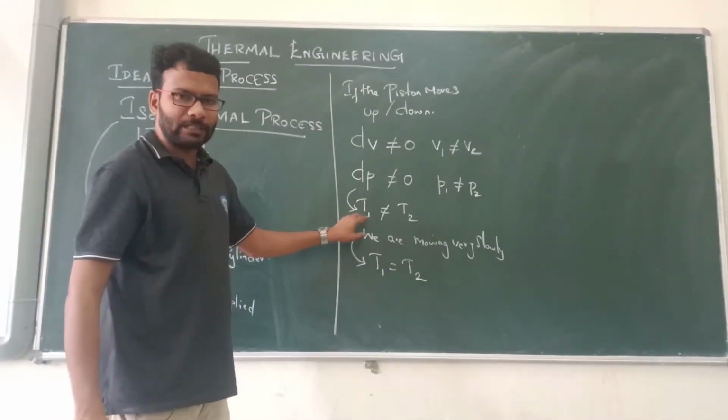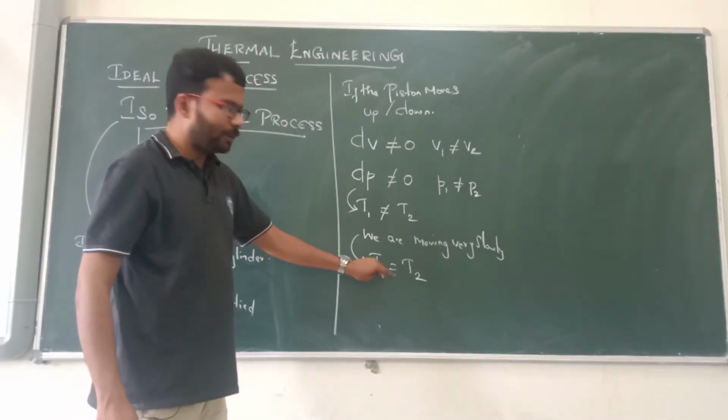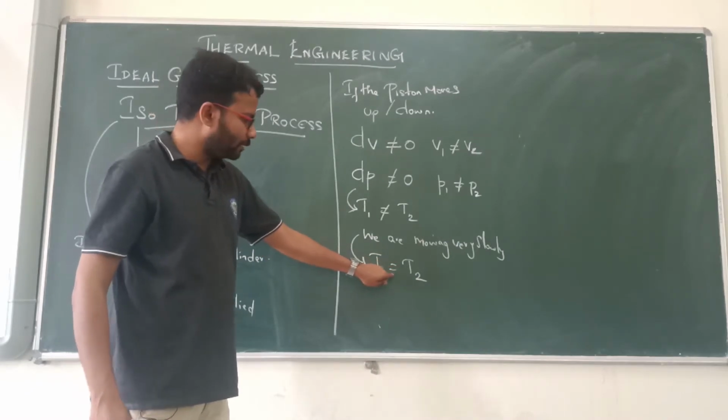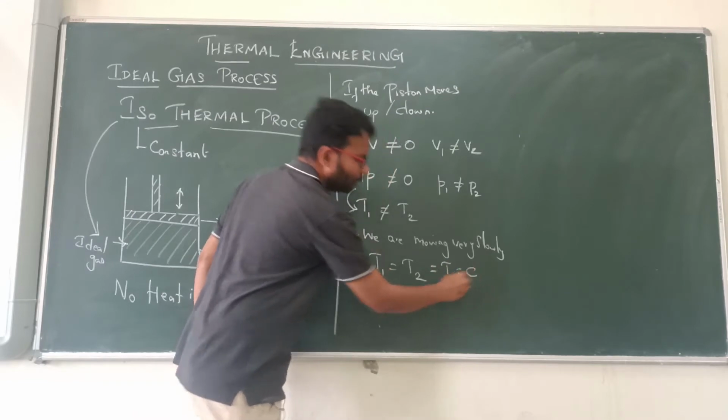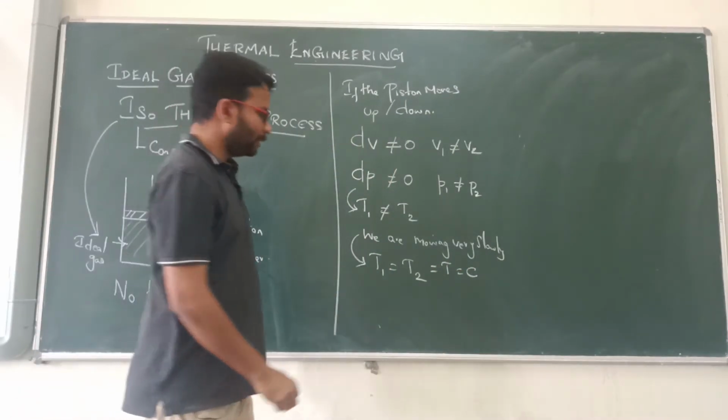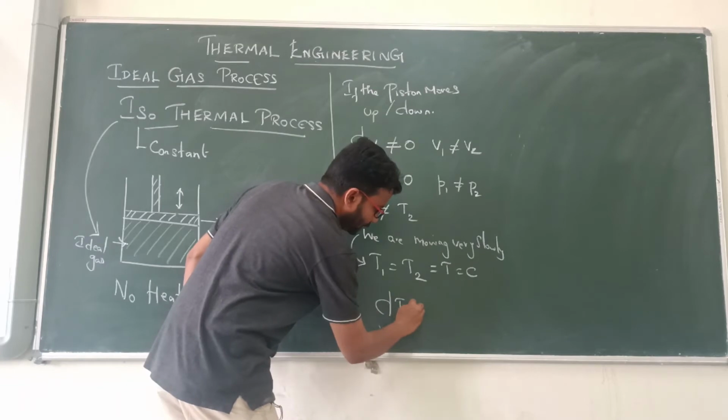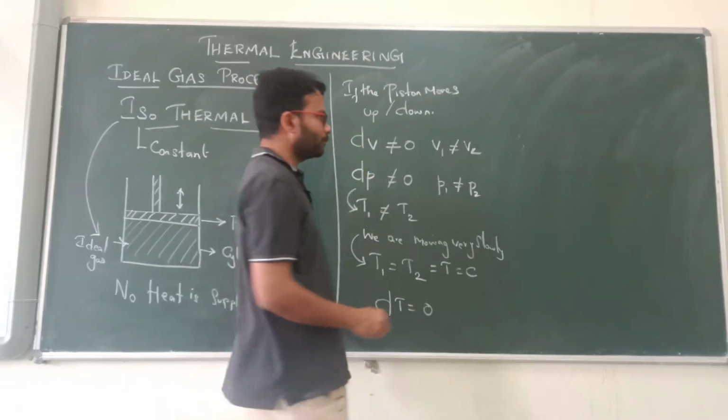T1 and T2 will be equal, which is constant. Therefore the change in temperature will be equal to 0.